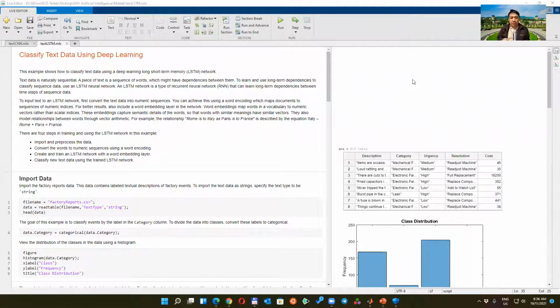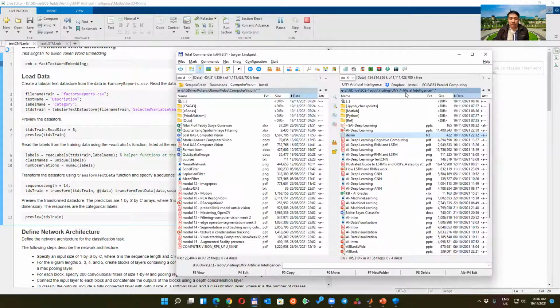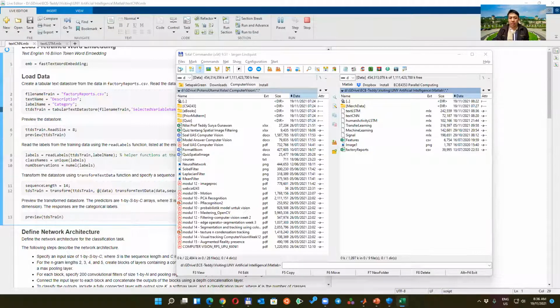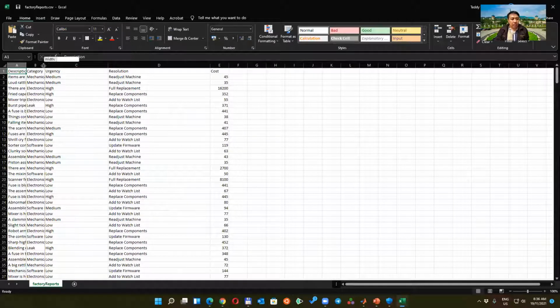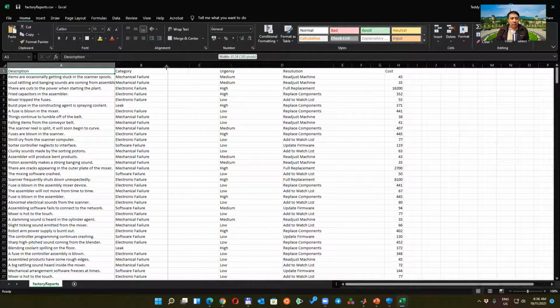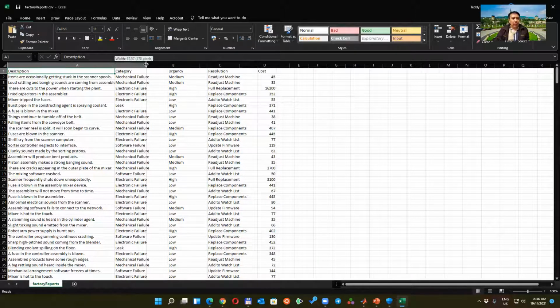So for the first part, I will show what we have done previously. We are using the CNN to identify the failure, the classification of the failure in the factory. If you see previously, we have the factory reports here, the CSV. There's the description and the mechanical failures. We are using only the description and the mechanical failure.